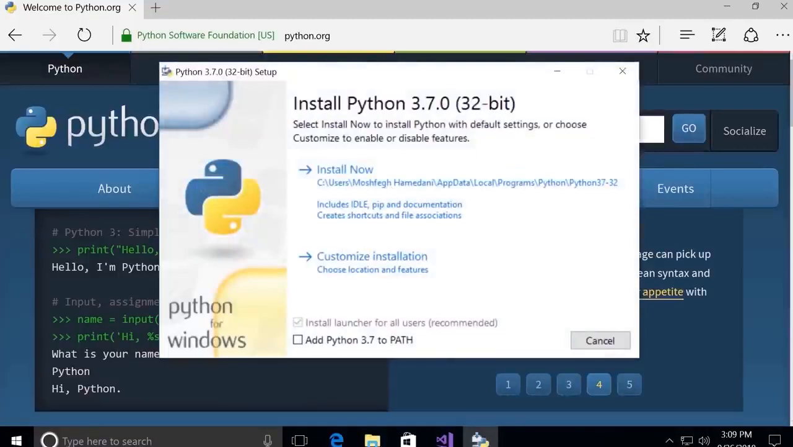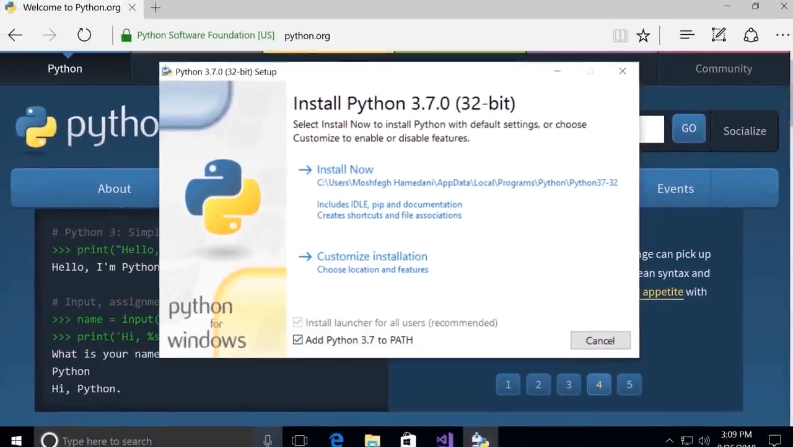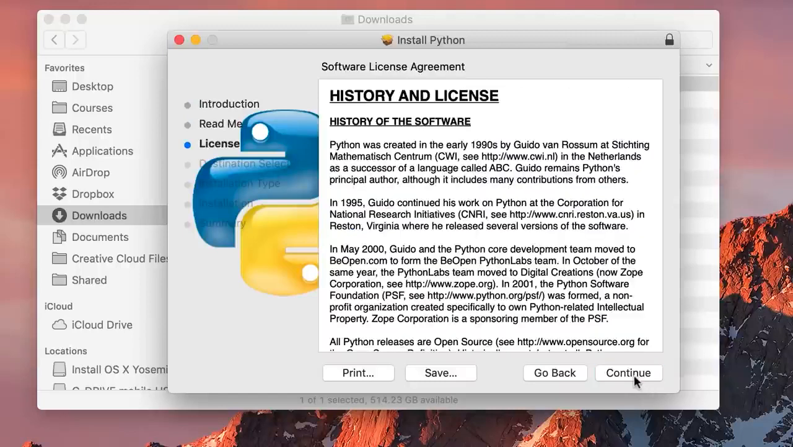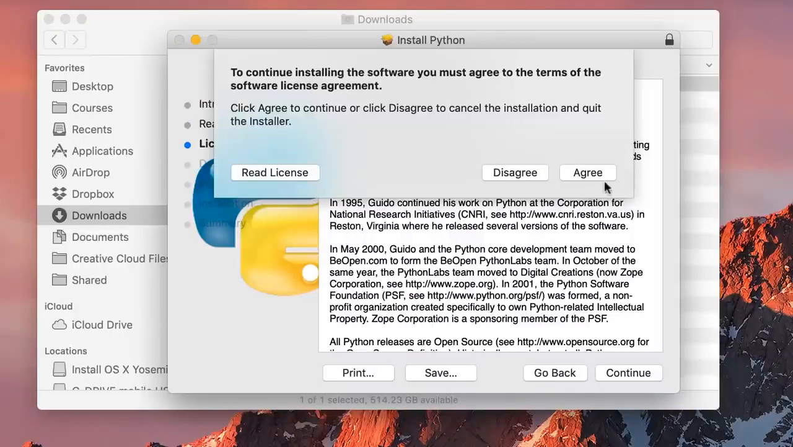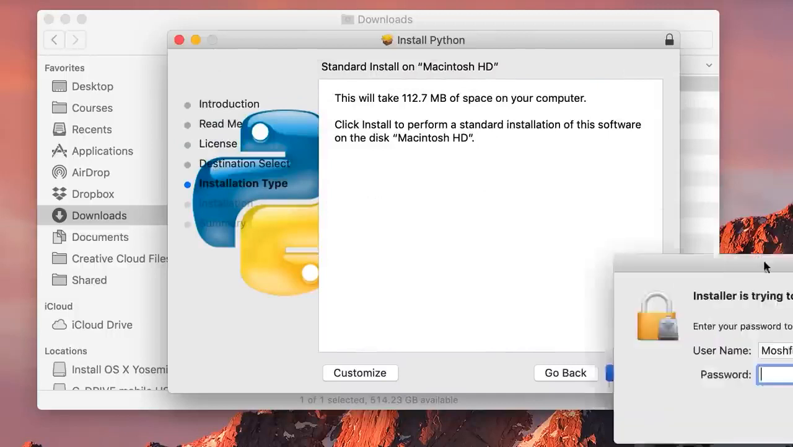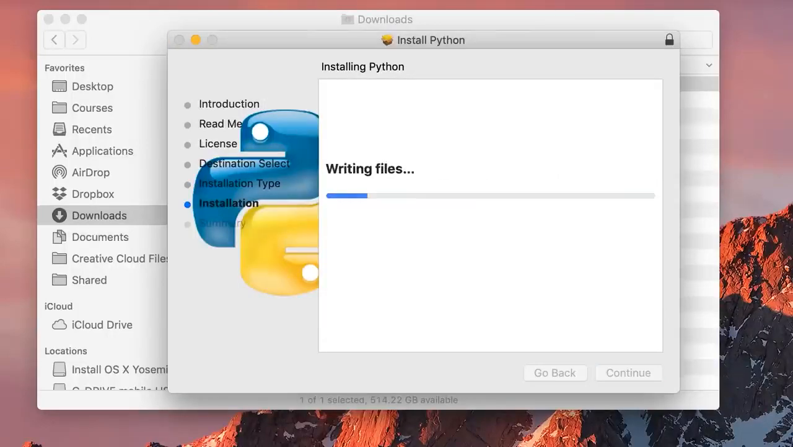If you're on Windows, you will see this checkbox over here, Add Python to Path. Make sure to check it. It's really important. Otherwise, you're not going to be able to follow this tutorial. Simply click on Continue. Again, one more time. Agree with the terms and install the latest version of Python. Now here you need to enter the username and password of your computer. So let's do that real quick.